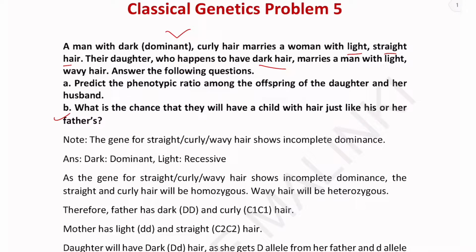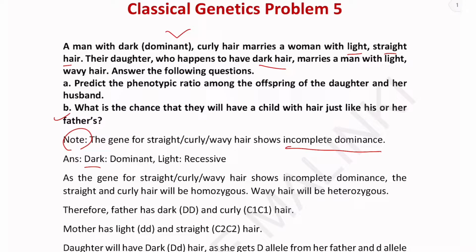And here is an important note. The gene for straight or curly or wavy hair shows incomplete dominance. So this is a very important point in this question. Now we will solve this problem.